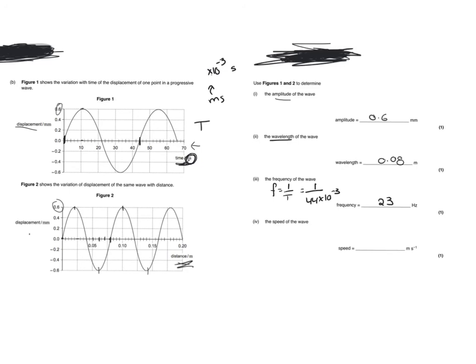Now you can calculate the speed of the wave. Do you have the wavelength? Yes, you do. Do you have the frequency? Yes, you do. So frequency times wavelength is 23 times 0.08, which gives you 1.82, and to two significant figures is 1.8 meters per second.